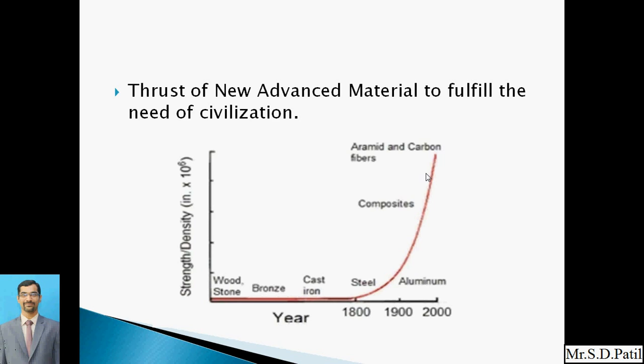We will see steel in depth in further lectures, but initially we only want to discuss which kinds of materials we are using. Also, the advanced material on which research is going on nowadays is the composite. In composites many fibers and many resins are used.